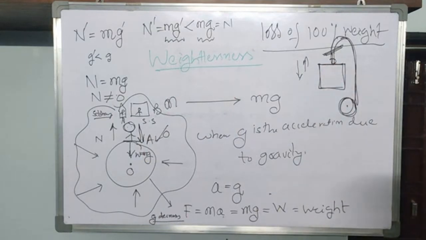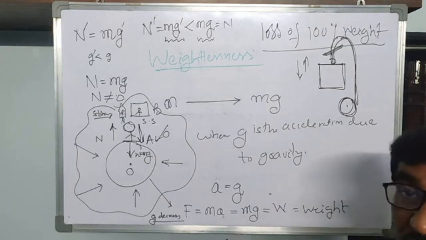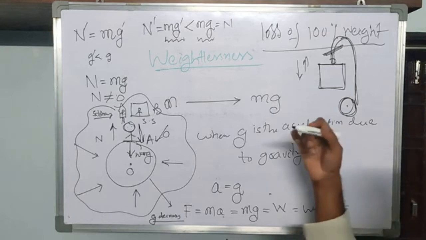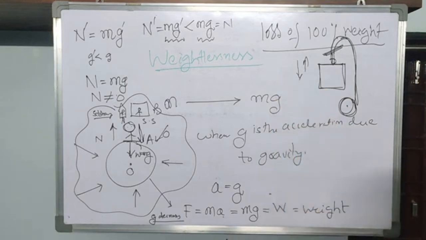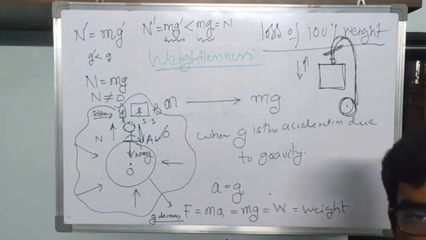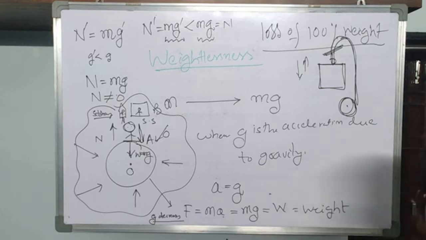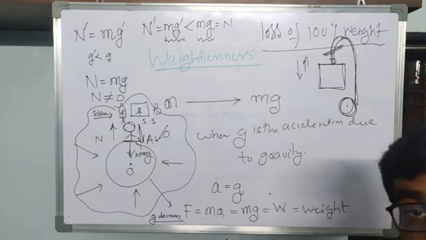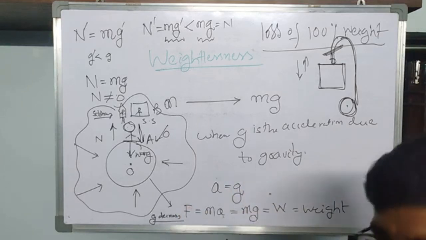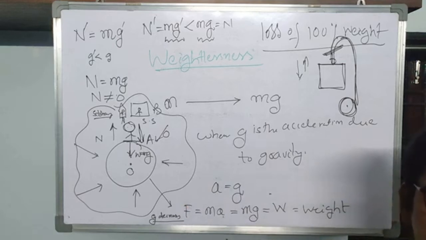Of course this does not happen for a long time, so you may not notice that, but momentarily you notice your 100% weight loss whenever you are placed under this situation. So according to physics, 100% weight loss is possible. What are the other examples of losing 100% of your weight? You will lose 100% of your weight if you are placed in a satellite revolving around the Earth.